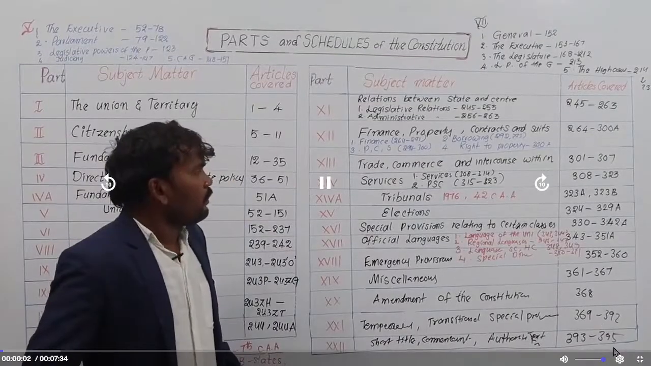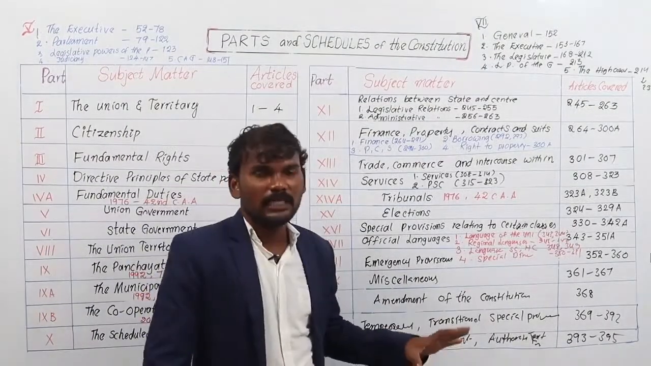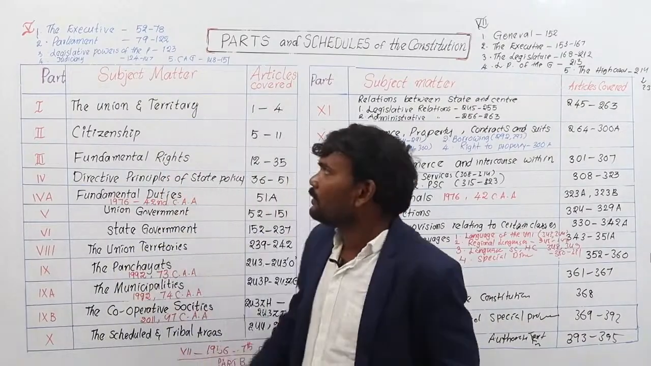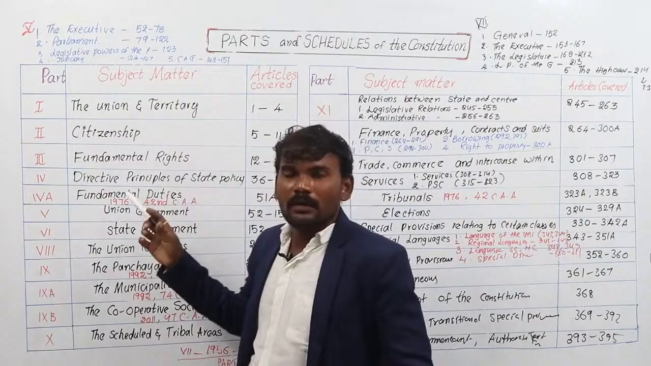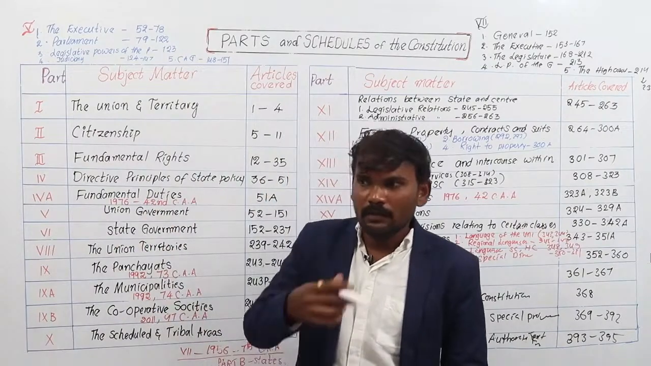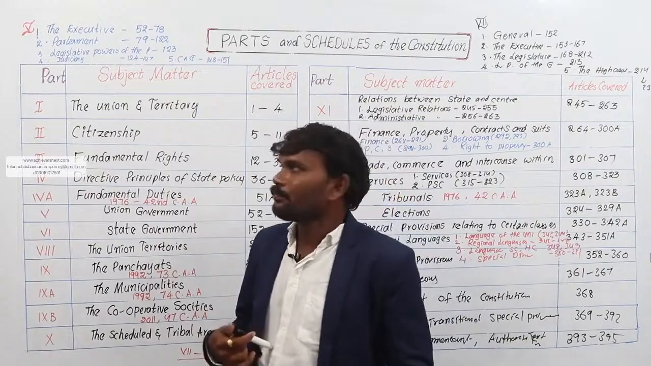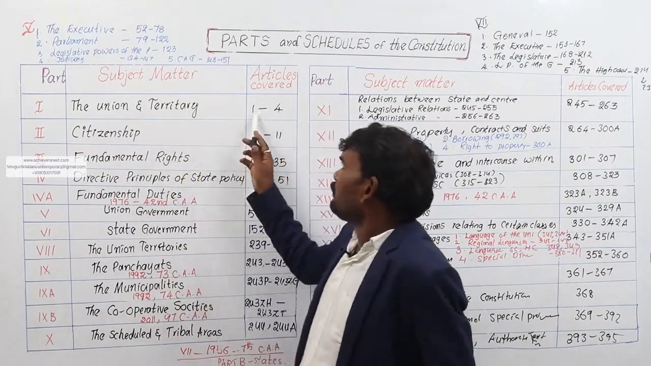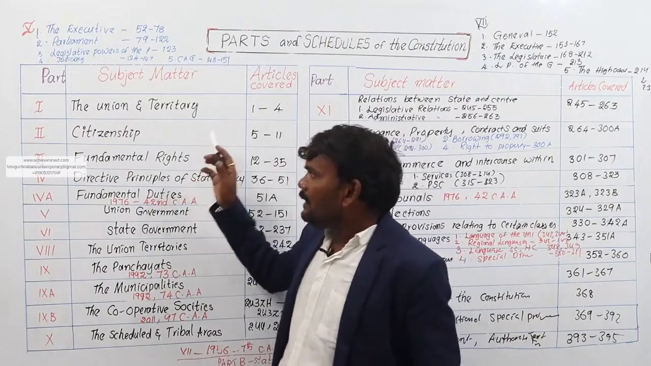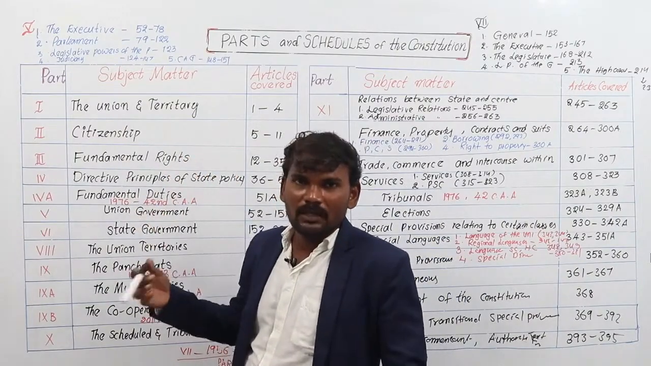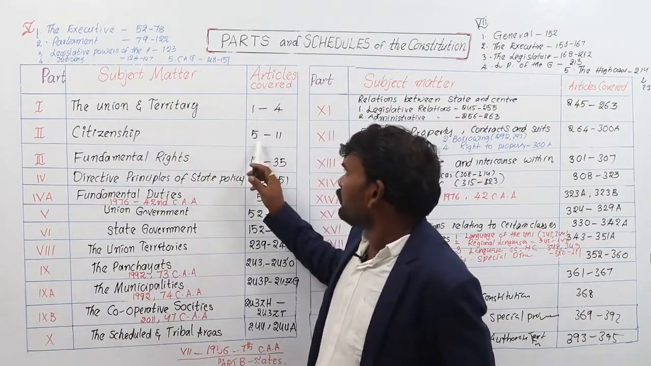Okay, now once again I repeat all the 25 parts with explanation. Listen to me carefully. The first part deals with the Union and its territory. It deals with the name of our country, the territory of our country, meaning states and union territories, and the reorganization of states. All these things come in the first part, covered in articles 1 to 4. Second part, citizenship. There is single citizenship in India. It deals with how citizenship acts are enacted by the parliament and how they are amended. Articles covered 5 to 11.